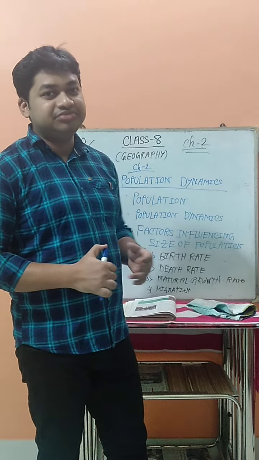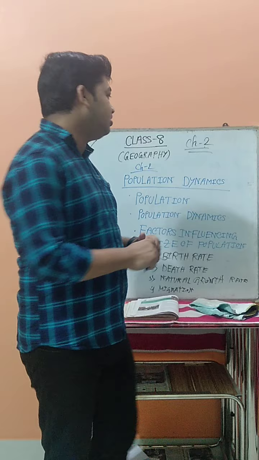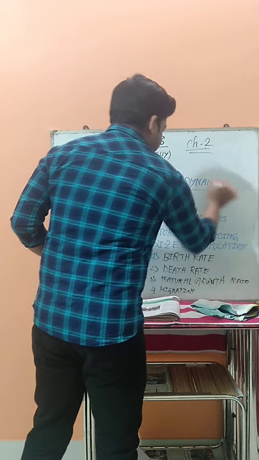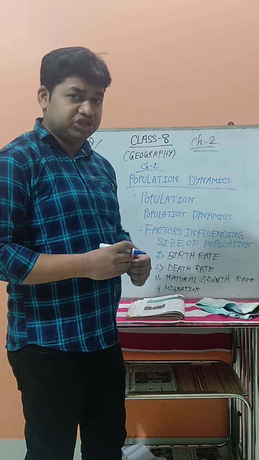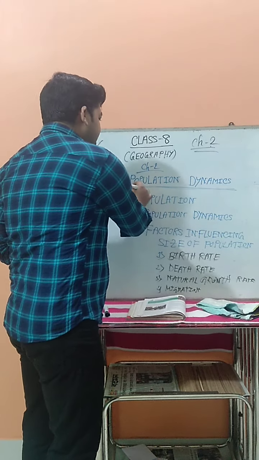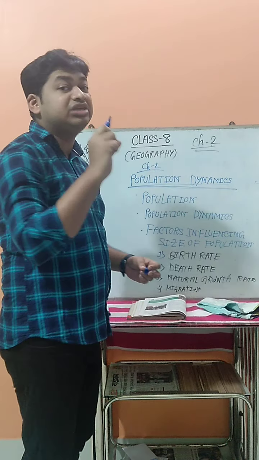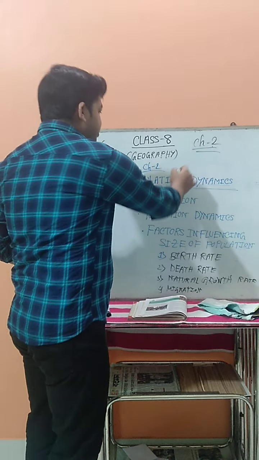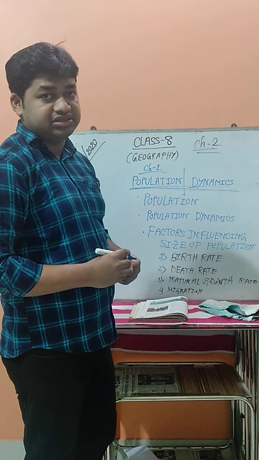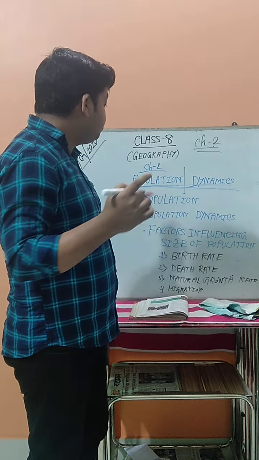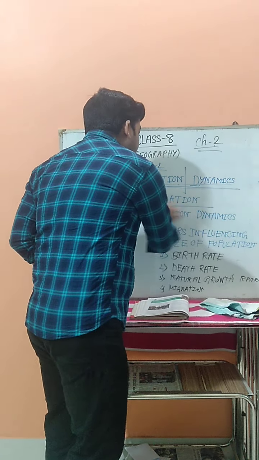That second chapter today I am going to discuss, that is the population dynamics. Last time we completed the topographical map and the question answers. Now today I am going to start the second chapter, which is about population dynamics. So if we divide it into two terms, the first one is population, the second one is dynamics. First we need to know what the population is.